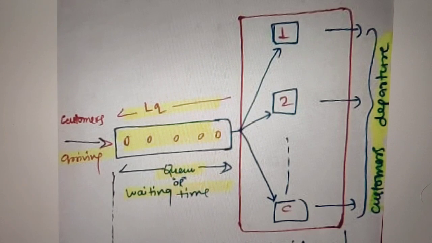So this is the simple overview of our queuing system model, where a request is arriving, and this is the length of the queue where requests wait sequentially in the form of a queue, and these are the servers where our request is going to be resolved, and after resolving it there will be a departure.